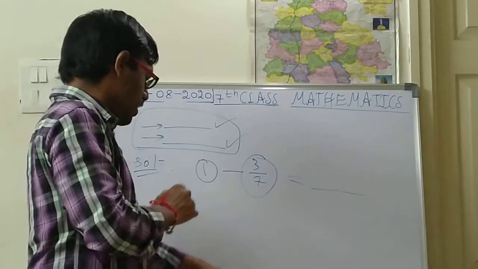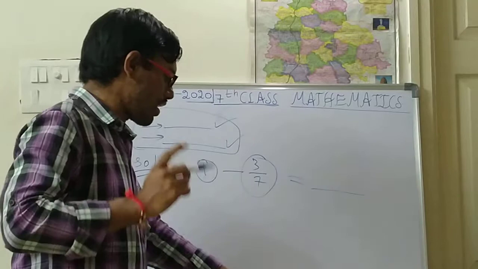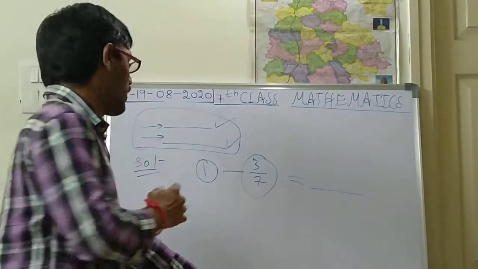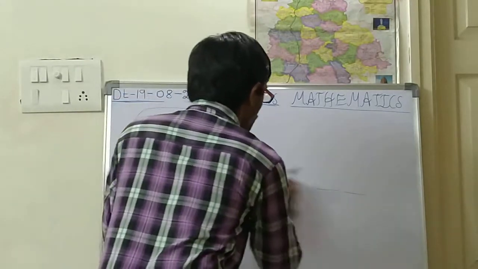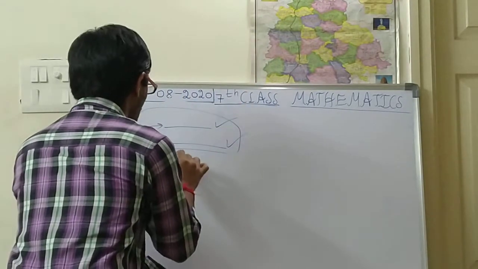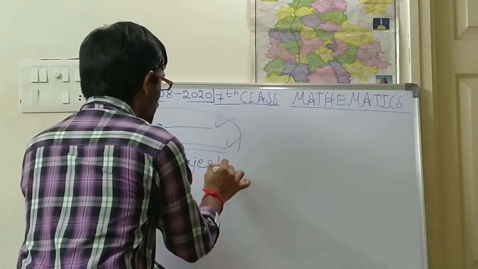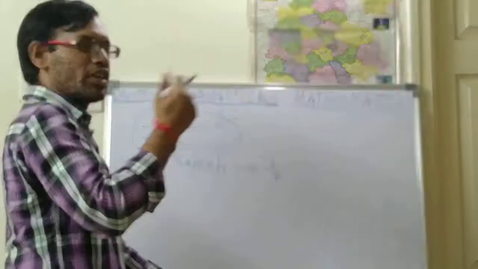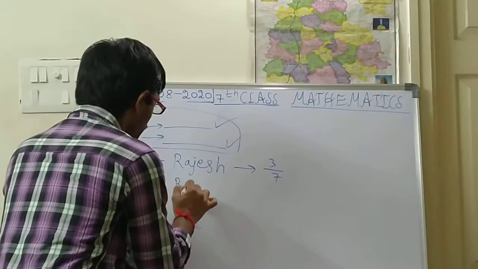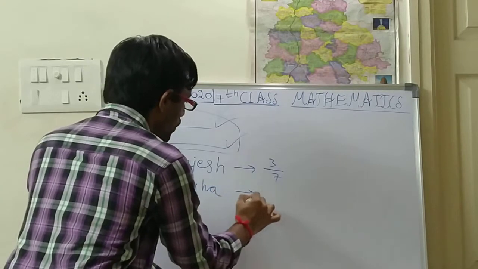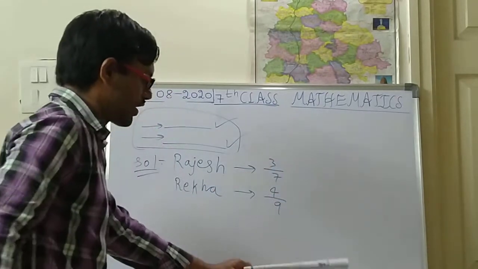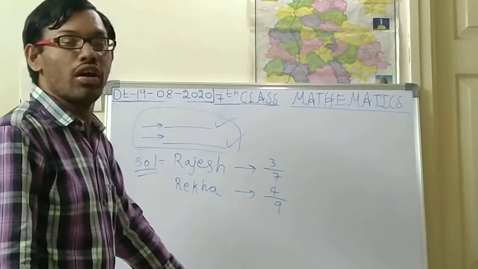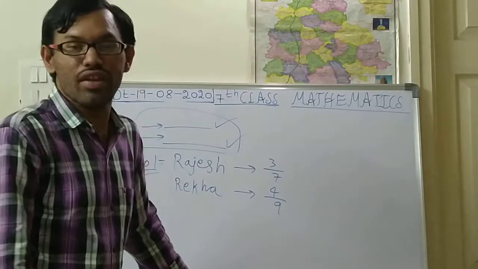Rajesh completes 3/7 part of his homework, while Rekha completes how much? 4/9 of it. So here what are the two numbers? Rajesh's work is 3/7 part of his homework. Rekha completed 4/9 part of it. Now, who has completed the lesser part? Already you know, you have to find which is the lesser fraction.